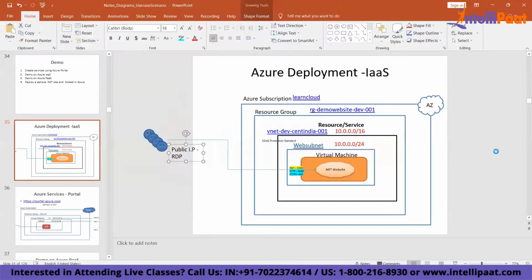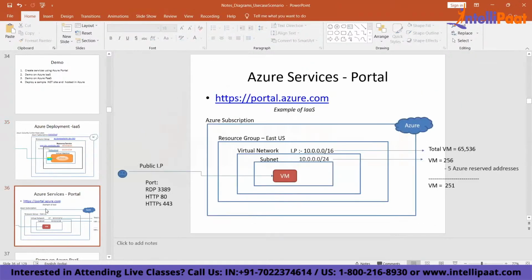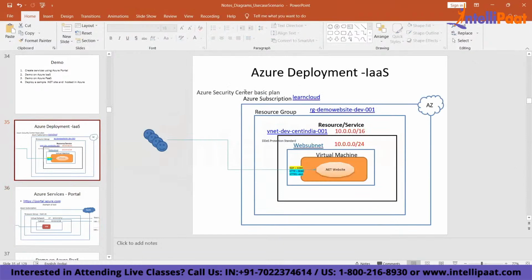So which means my subscription is secured using this plan. So I don't have to worry about the security of my subscription, right? It is secured using this plan. Clear?